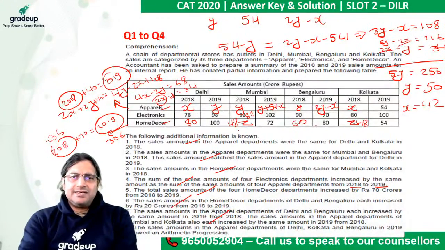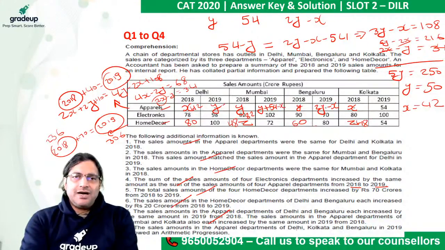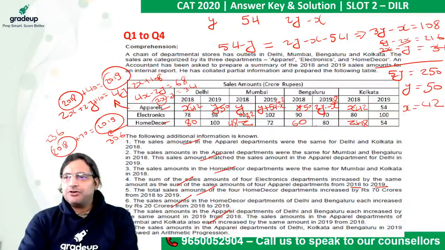So this x is 42. This y is 50. y minus x, that is 8, plus 54. So this figure is 62. This is again 50. And 2 by 100 minus 42. So this is 58. This is of course 42 and this is 54. This is what you have.